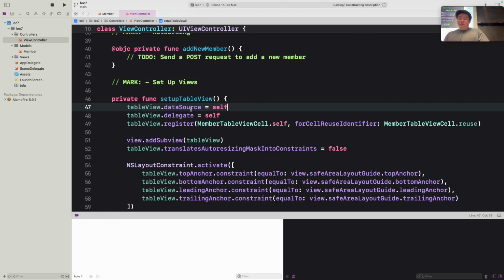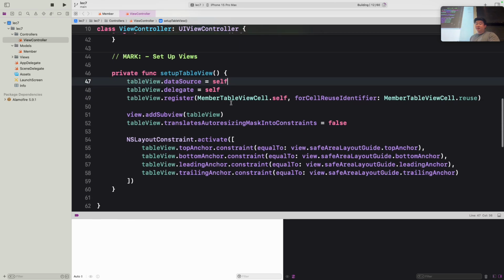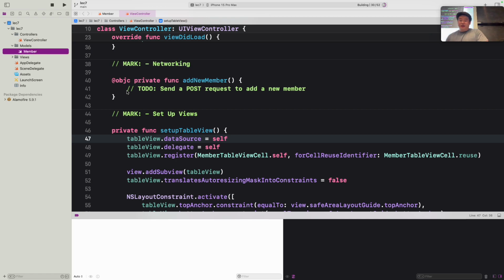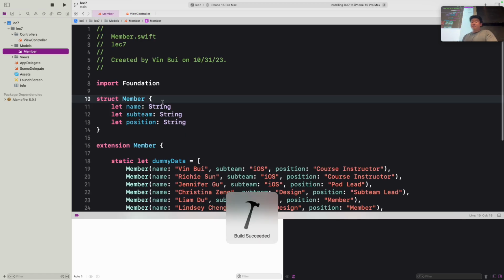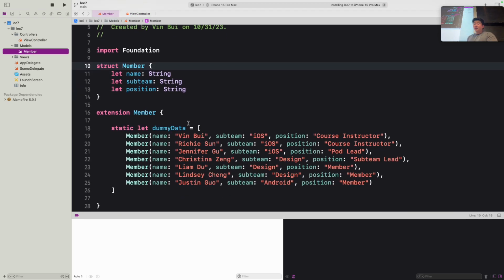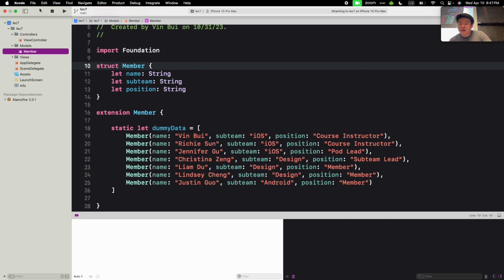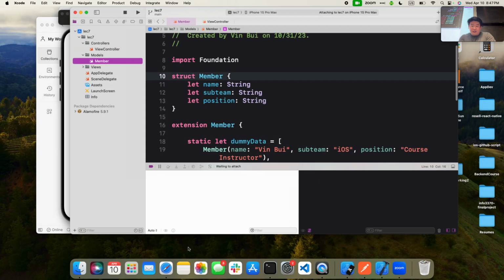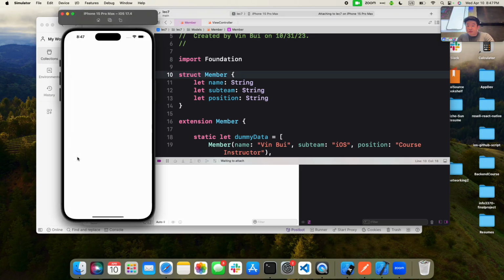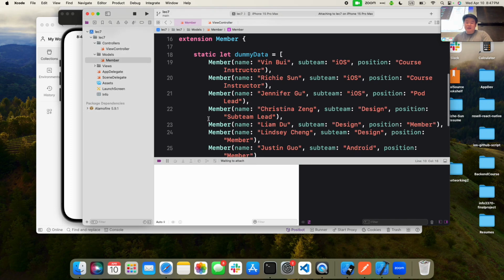Okay, so without further ado, let me just run our current app. While that's running, let me explain what we have. We have a basic table view setup, and each of these cells represents a member of our team, which has a name, subteam, and position. We also have this dummy data, which is entirely hard-coded. So if someone adds a new member, we won't be able to see it currently because all of our data is only based on dummy data. Going back to the simulator, it's still running. Anyway, currently it is all hard-coded.